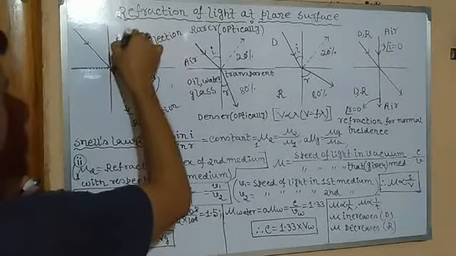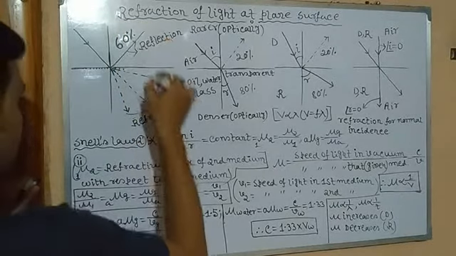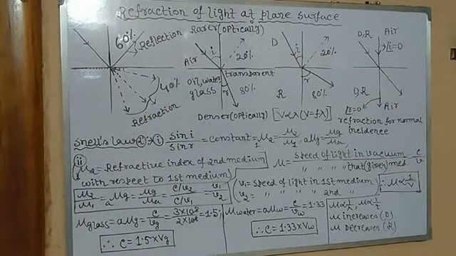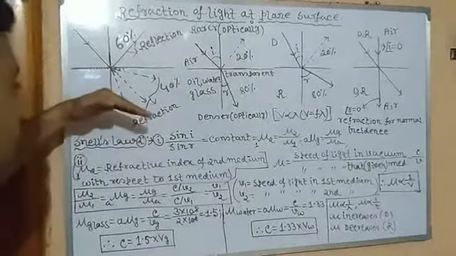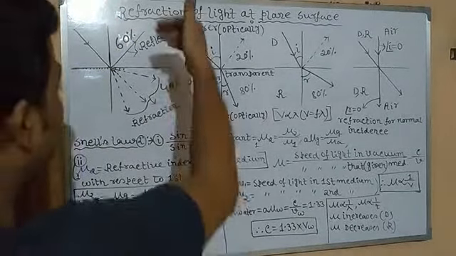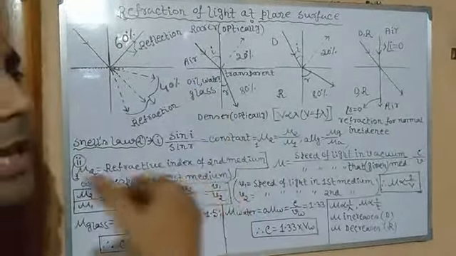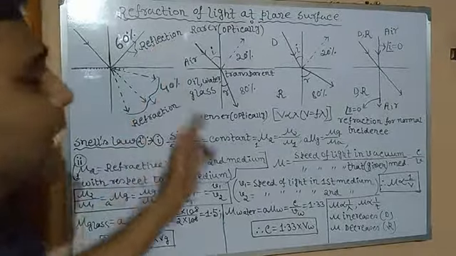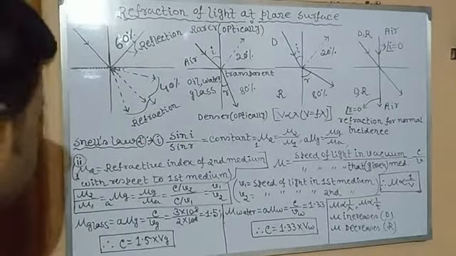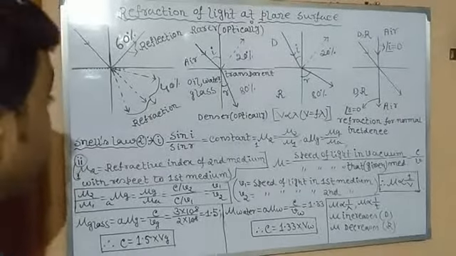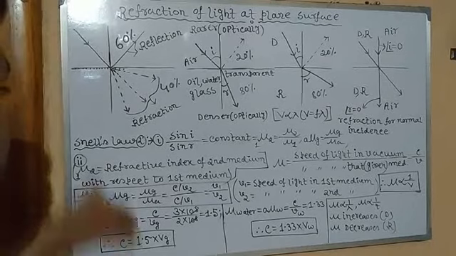Assume this is 60% and this is 40%. So 40% of light enters the second medium by changing its medium, and 60% is reflected. And if the transparency increases, then the amount of light which enters the second medium will increase and the amount of reflected light will decrease. Very simple. Now, what will be the direction of the light which enters the second medium?